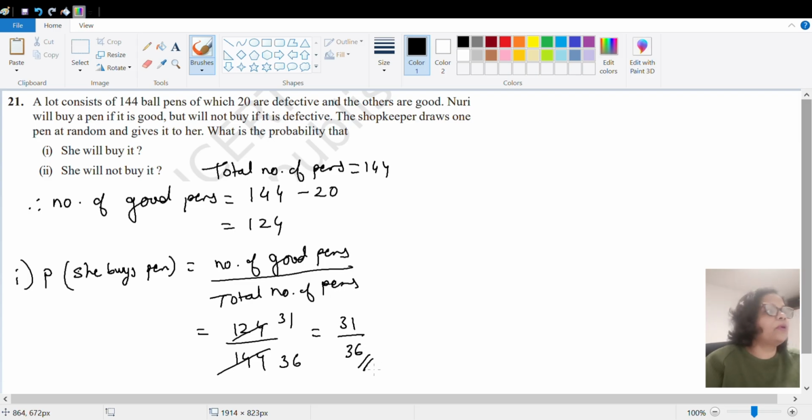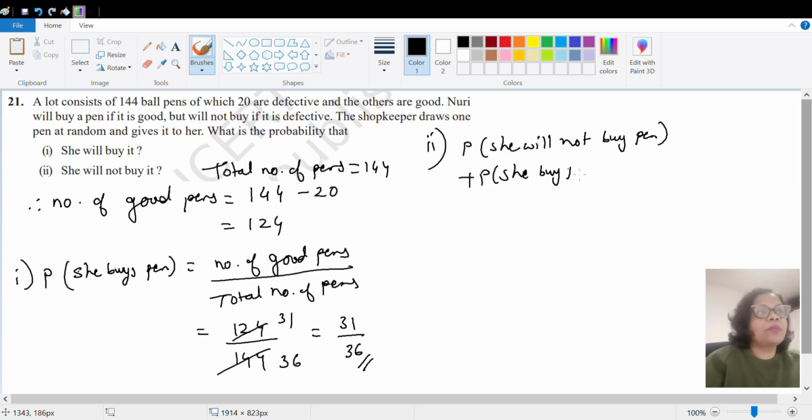First answer. Okay. Let us go to the second answer where we have to find that she will not buy it. So she will not buy pen plus she buys the pen, what is the probability of this? It will be equal to 1 because both are opposite events, complementary events. So she buys we know how much it is. She will not buy will be equal to 1 minus she buys it.